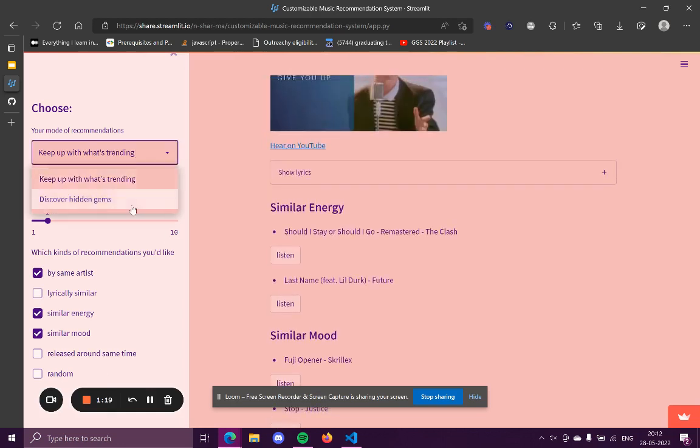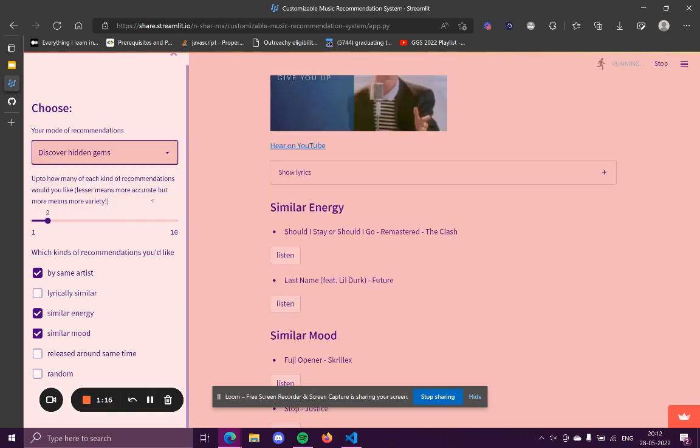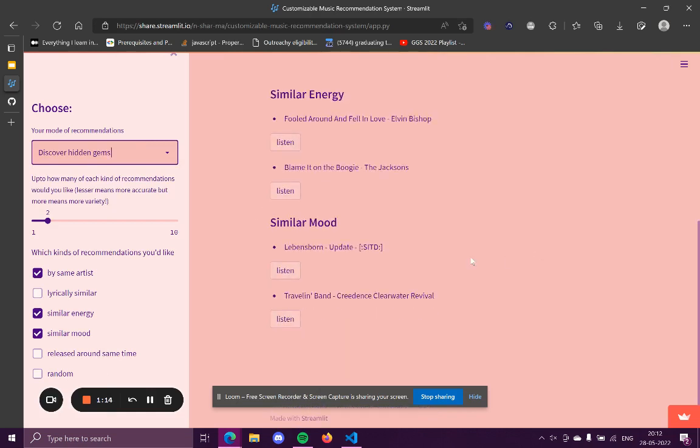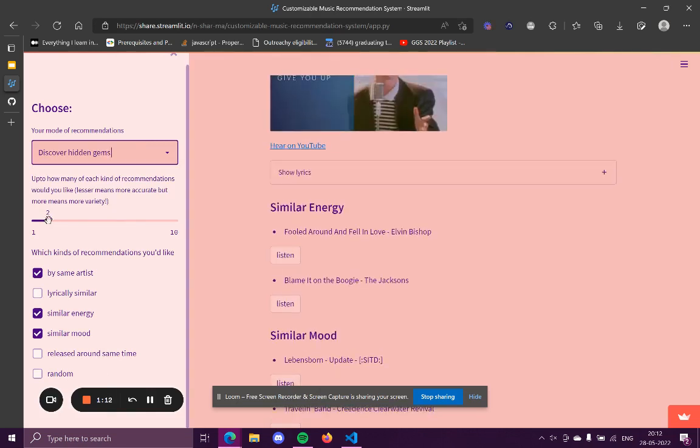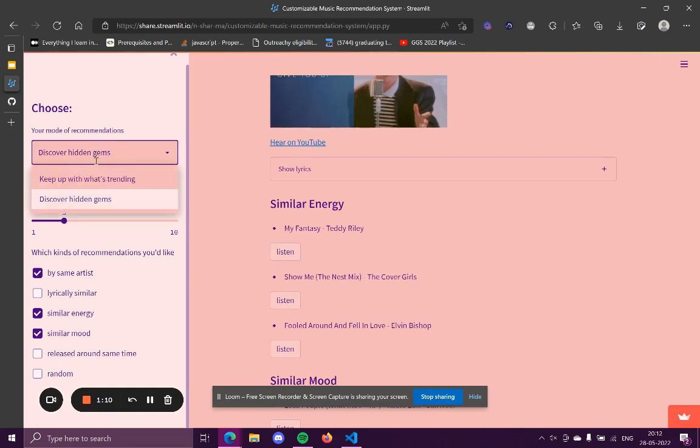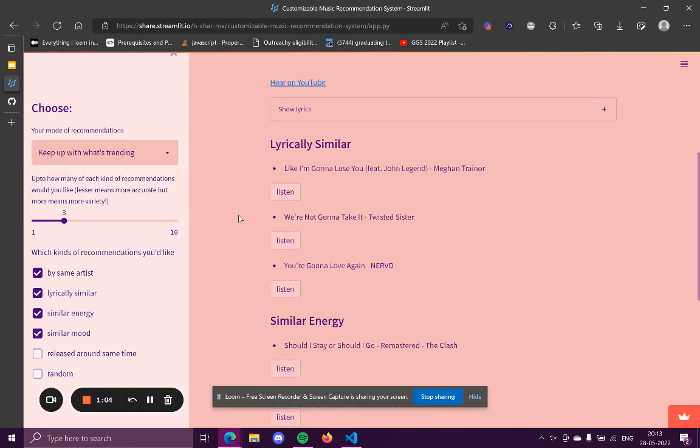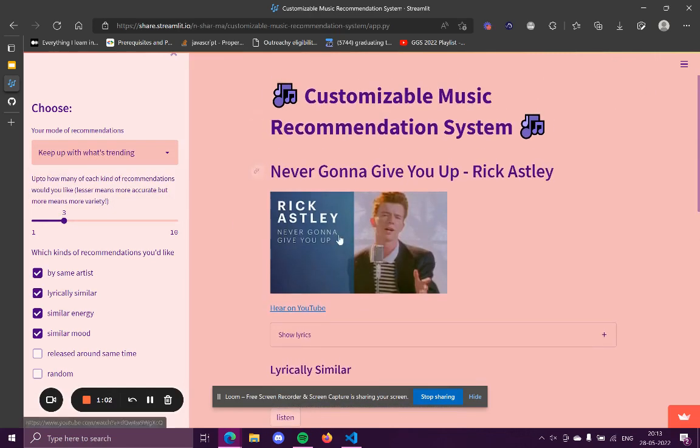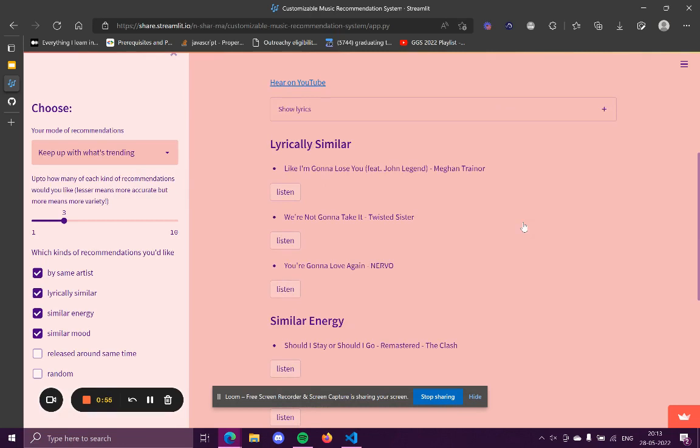And if you change to discover hidden gems, then it'll change these, and these are lesser known songs. So now it depends what you'd like best, and you can just tweak it just as you like. And here we bring back lyrically similar, and this is a link to the video. So this actually works. This links to the YouTube video for the song, so you can actually listen to it.